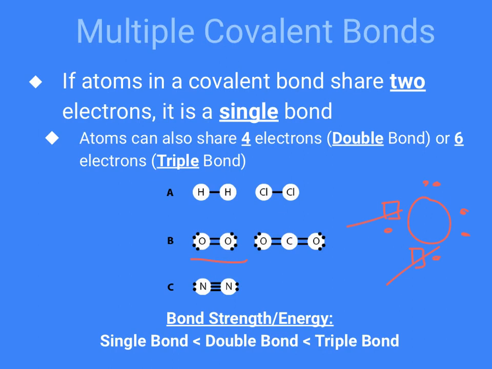So it is possible for one atom to bond twice to another atom. That is called a double bond. It is also possible for atoms to bond 3 times together. That is called a triple bond.